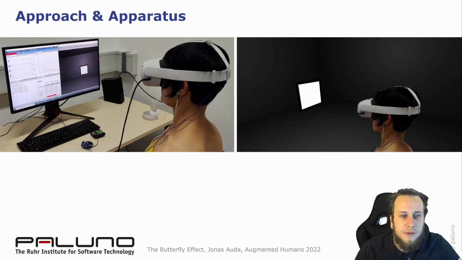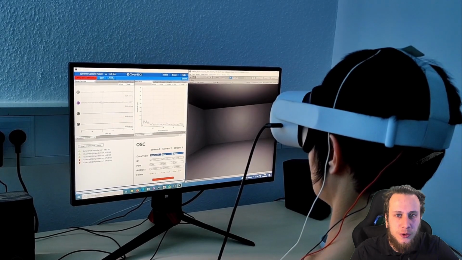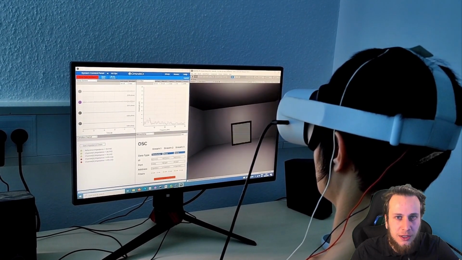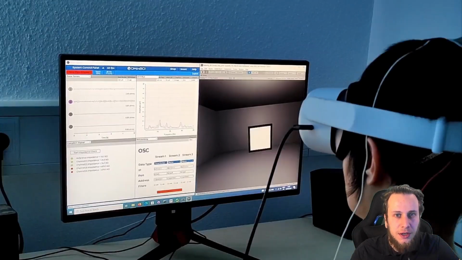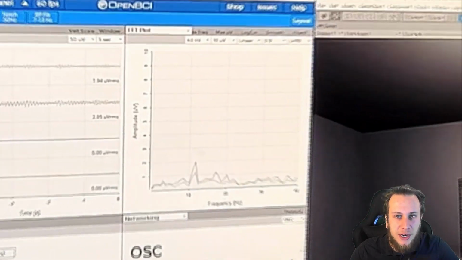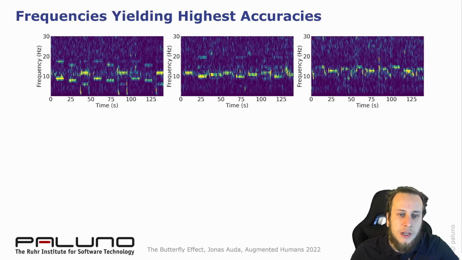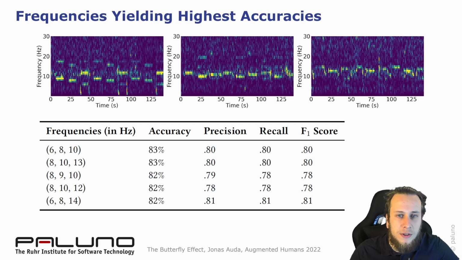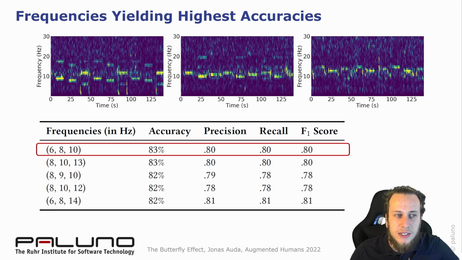In VR, they focused on a flickering square, flickering at the aforementioned frequencies. When our participants focused on the flickering square in VR, we recorded an EEG. Through that, we were able to determine which frequencies work best. In the recordings, we could clearly see the responses of our participants to the frequencies. From all the combinations of frequencies, we determined the 3 best working frequencies. These are 6, 8, and 10 Hz.